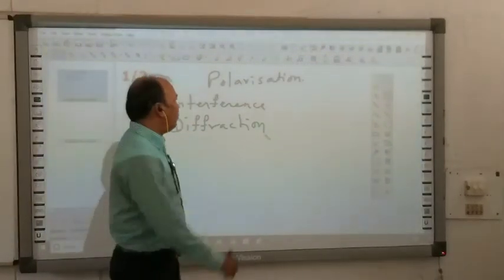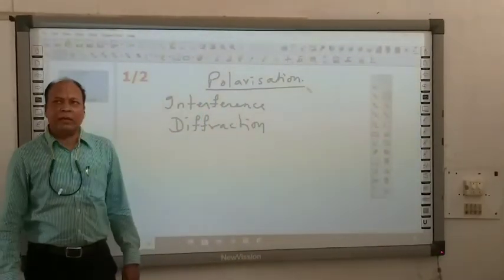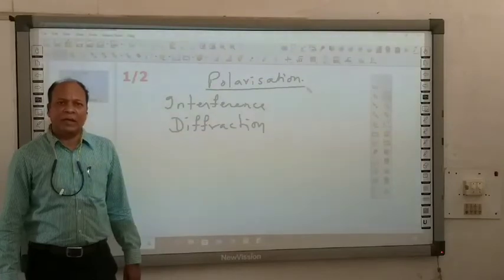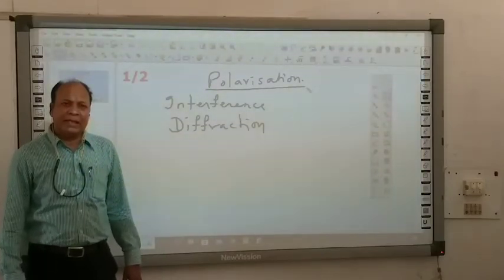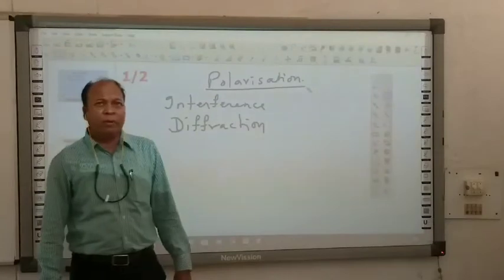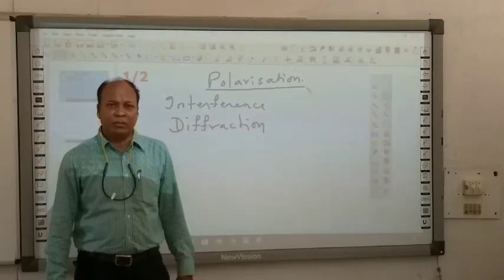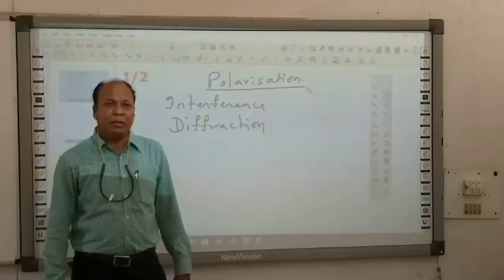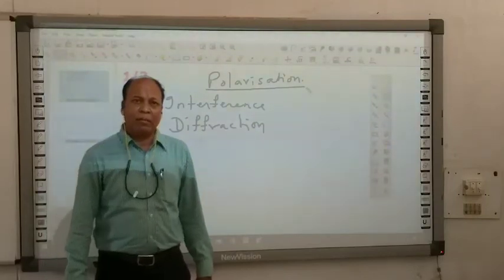Here in polarization, we will discuss the nature of light, whether it is longitudinal or transverse, what about its change in intensity, and how light propagates. So, in polarization, we will be discussing the nature of light, that light has a transverse nature. Generally, there are two types of light, unpolarized light and polarized light.